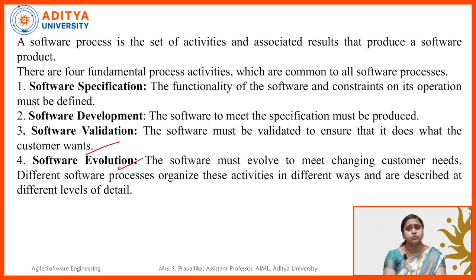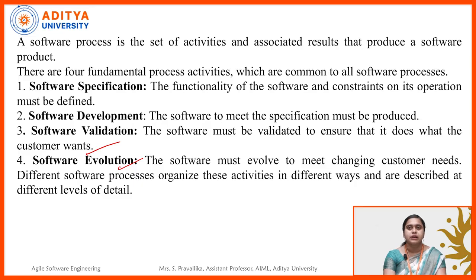But if the customer is not satisfied with the work, if he demands any other inputs, or if he demands any extra things to be involved in the project, then we need to change things according to the customer's needs, thoughts, and wishes. We need to do some modifications.